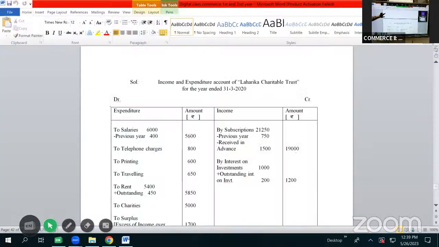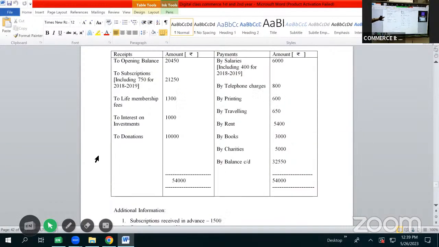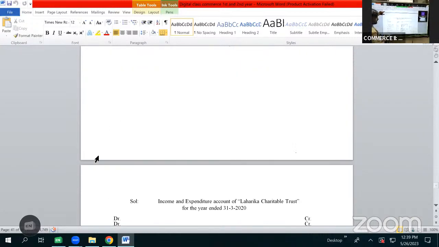Then after subscriptions, we have life membership fees 1,300 rupees. Life membership fee is the amount of capital nature as it is received only once. So it is of capital nature, hence it cannot be recorded as income. In a previous problem, question number 5 or 6, we have recorded life membership fees because there was an adjustment provided that 50% of life membership is to be capitalized. Then the remaining 50% of the amount is considered as revenue. So we have recorded there. So here nothing has been specified. So life membership fees will be considered as capital nature, hence it cannot be shown as income. So life membership fee has not been shown as income.